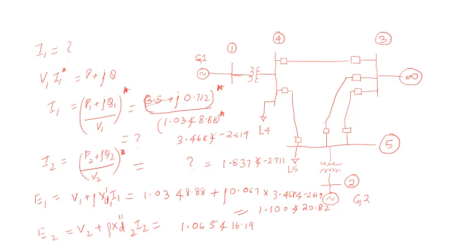Next is the internal voltage for the E3 bus. E3 is the reference voltage, so I can write it directly as 1 at an angle 0. I don't need any impedances or calculation for its internal voltage. Next, buses 4 and 5 do not have any voltage source, so we do not require to calculate the internal voltage of 4 and 5. So this is how the calculation of your internal voltage is done.